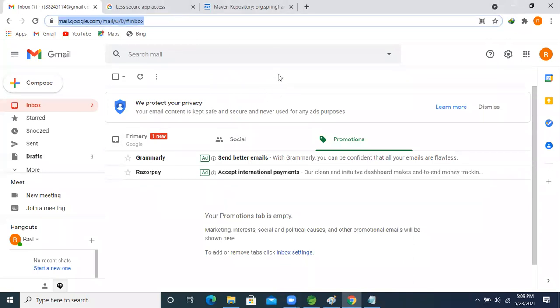In web terminology we need a URL, and there are transport layers, a layers concept. So we need the URL to reach that server. After that, in that server where our Gmail is running, the port number is needed to interact. Because we are developing our own application, we are developing our own application.